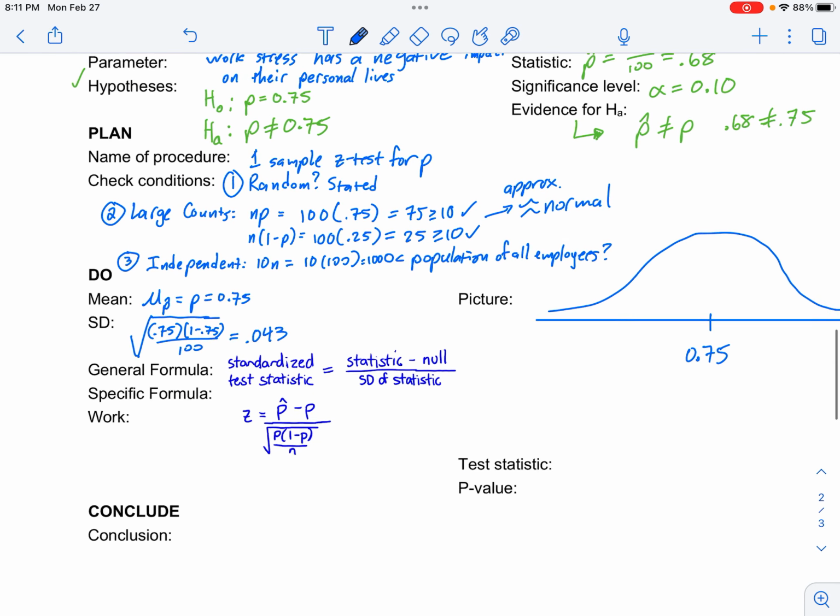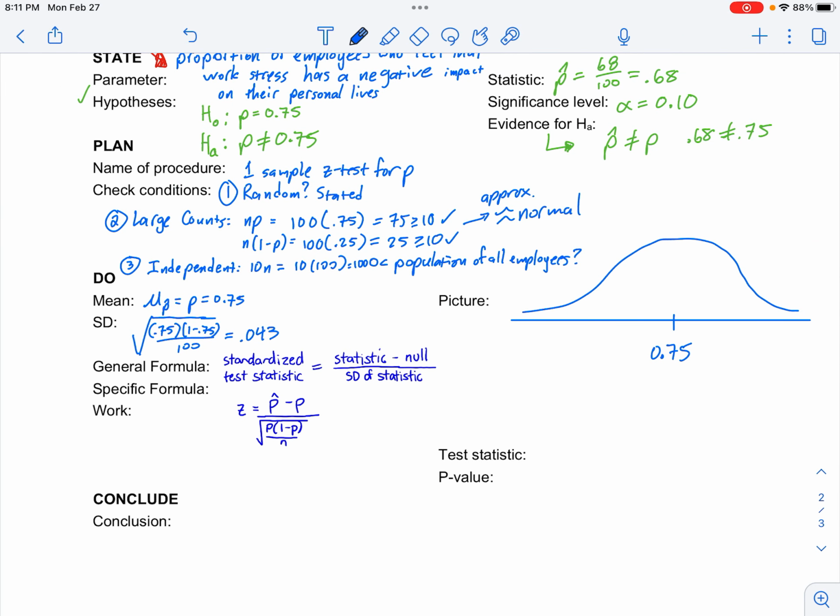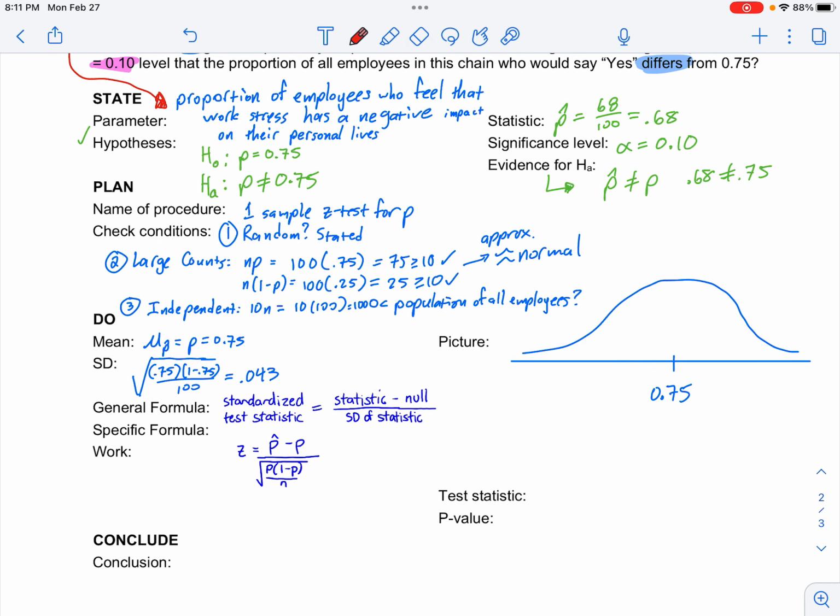So here's my picture. I like to sketch the graph. You guys know that by now. So it should be centered here. Where is my sample? Is my sample above or below the mean? My sample was 68%, so it's down here somewhere.